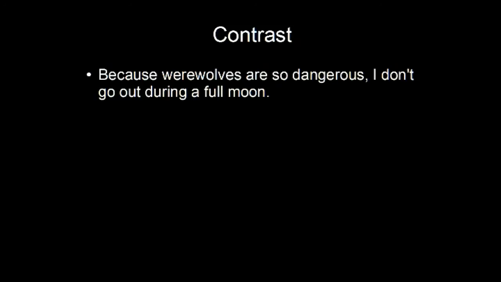The next type of subordinating conjunction are subordinating conjunctions of contrast. Because werewolves are so dangerous, I don't go out during a full moon. This is not an adverb clause of contrast, and because doesn't have that meaning. This is cause and effect. It's something that makes sense. You don't go out during a full moon because there are werewolves. Werewolves are monsters that come out during a full moon.